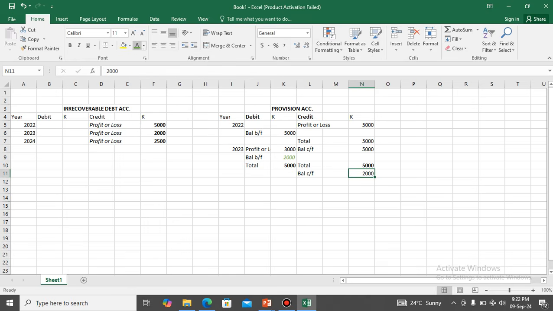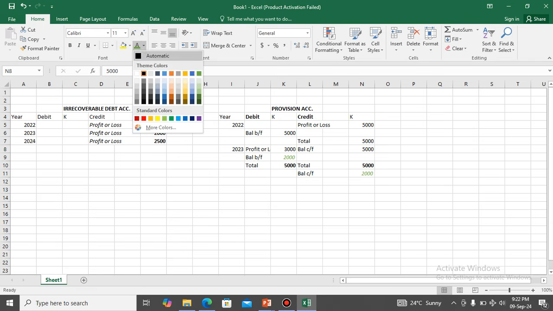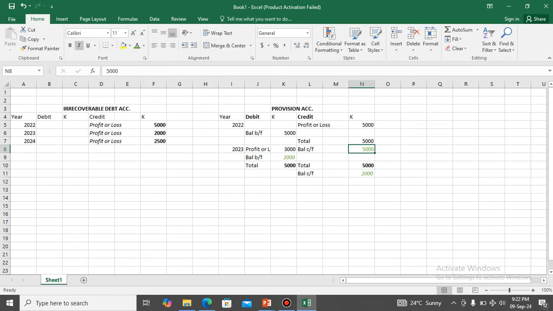There, balance carried forward of 2,000. Then we begin the new period. This is the amount that we begin the new period with.